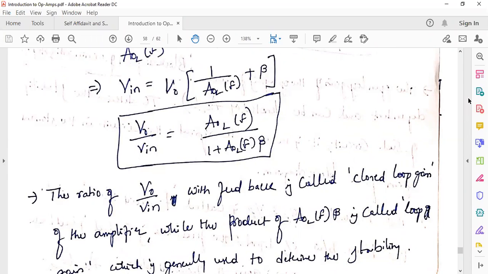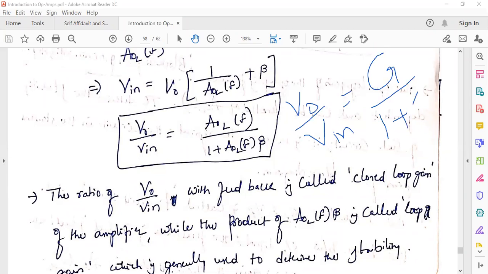So if you observe how this equation looks, your V naught by V in transfer function looks like G by 1 plus G into H. What is G here? The forward transfer function, which is A naught L of F. What is H here? The feedback transfer function, which is beta. Is it clear how it looks like? Is it clear, all of you? This is how we determine the closed loop transfer function of an electronic circuit.